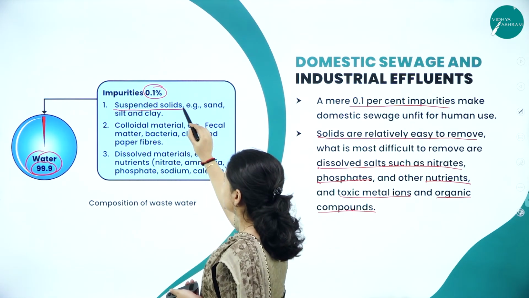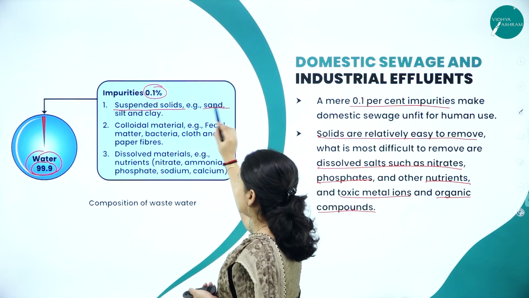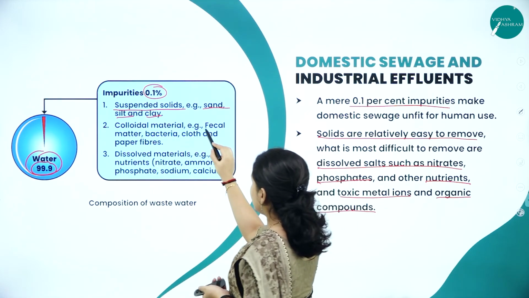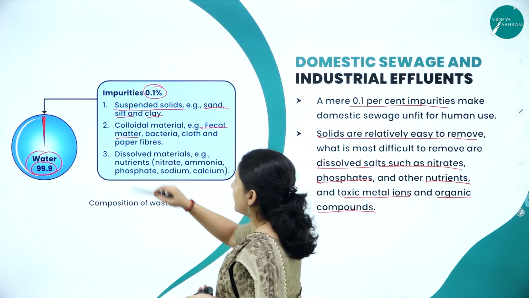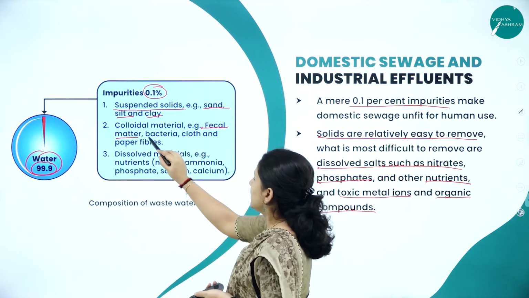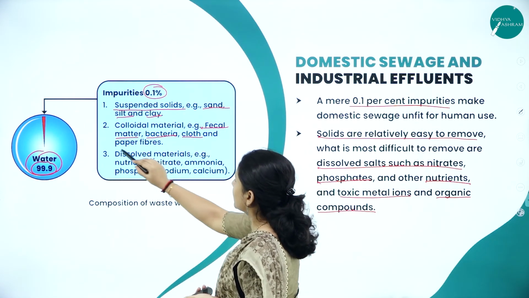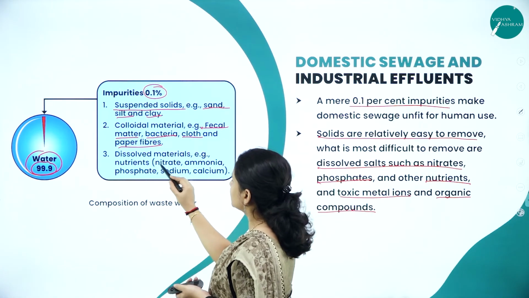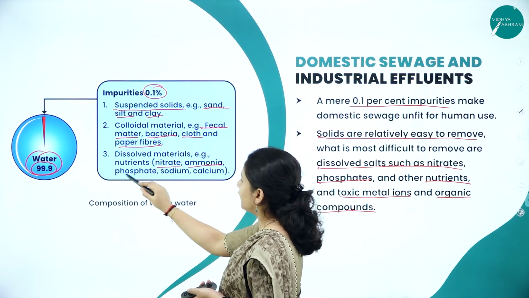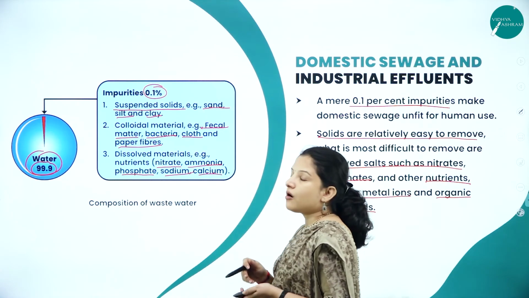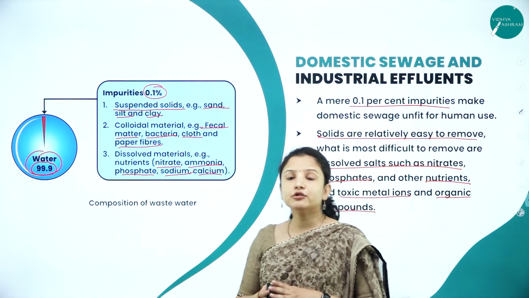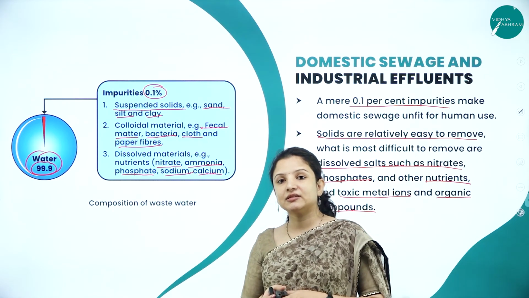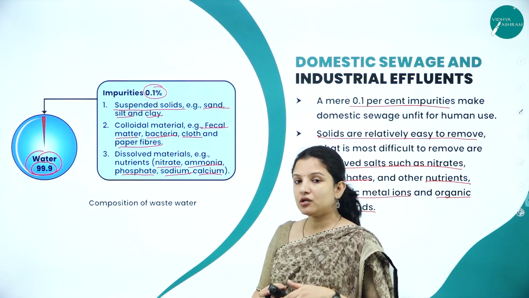The impurities may be suspended solids such as sand, silt, clay and all that. They can be colloidal materials such as the excretory matter or the fecal matter. They can be bacteria, cloth and paper fibers, and they can be dissolved materials such as the nitrates, ammonias, phosphates, sodium, calcium. All these come into the water body through the fertilizers or the chemical fertilizers and the pesticides and the insecticides that we use in the crop field.